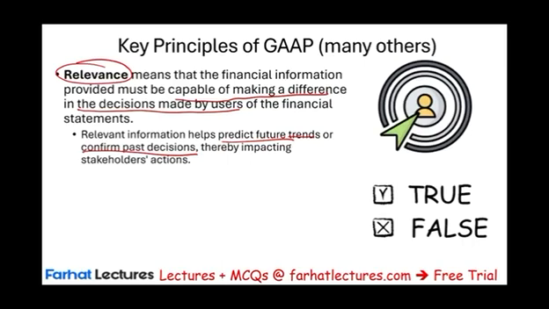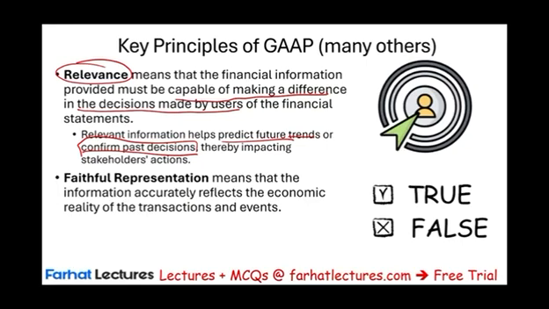What does that mean? If I predict sales to increase by 10%, how do I know this? Well, I see that this company's sales are increasing 10% year over year from their accounting information. This information becomes relevant. Then I can predict that their future sales will increase by 10%. It helped me predict the future. Now, if the sales did increase by 10%, it confirmed my past decision. Therefore, accounting provides relevant information that's going to help me make a better decision. That's one feature of GAAP. It tells you the information has to be relevant. Also, it's not only relevant, it has to have faithful representation.